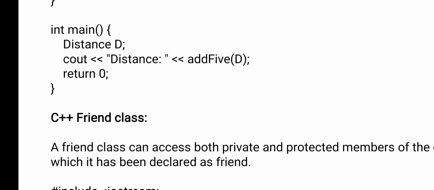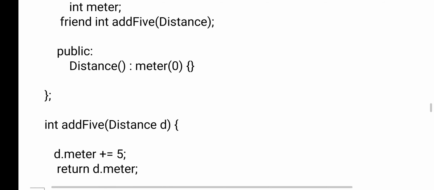Only one point you need to remember here is, if you have declared any variable as private, you can't use that variable directly outside the class. If you want to use it outside the class, you can use a friend function. If you have declared a friend function outside the class, that function can access the private members. But it should be declared with the keyword friend, the return type, and the function name. Here you can see the example.